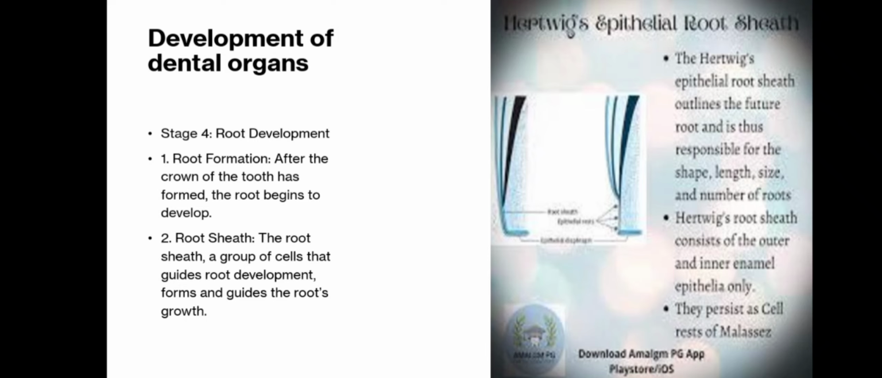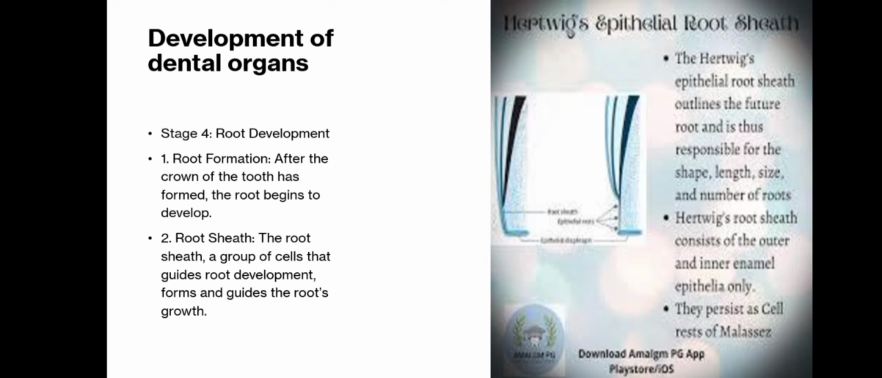Steps in the root formation. Cervical loop. It is the junction of inner enamel epithelium and outer enamel epithelium. Grows downwards to form Hertwig's epithelial root sheath. Hertwig's epithelial root sheath determines the root length, shape, and number. Inner cells of dental papilla adjacent to the Hertwig's epithelial root sheath become odontoblasts and start forming root dentine.